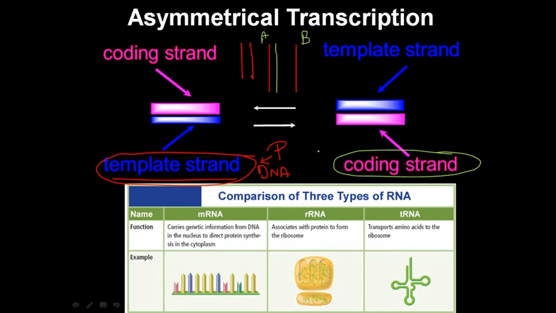Why is it called the coding strand? Because, as we know, the code is found in mRNA. Suppose we have this mRNA. It has those nucleotide sequences, and the mRNA is single stranded. We call them the code for proteins, and we have tRNAs with anticodons which bind to them. And what do we mean by codon? A codon is an assembly of 3 nucleotides that denotes one amino acid. So 3 nucleotides, 1 amino acid. That's the basis of making a protein.